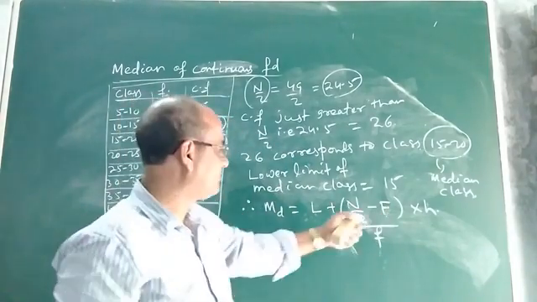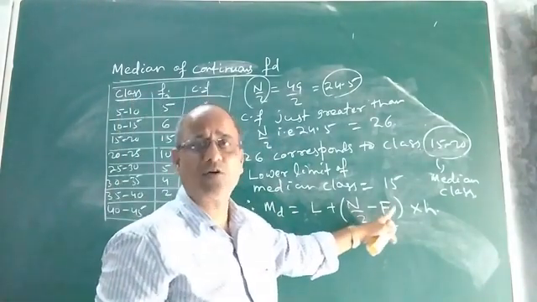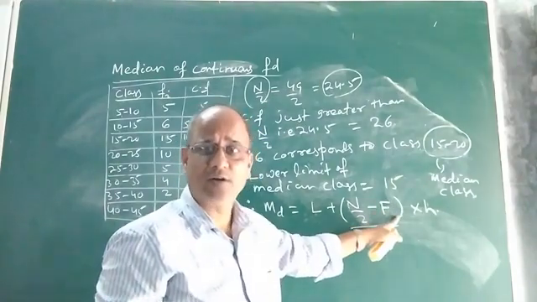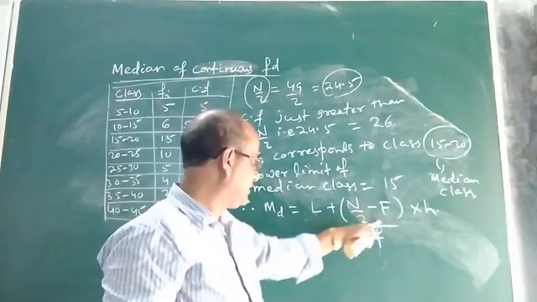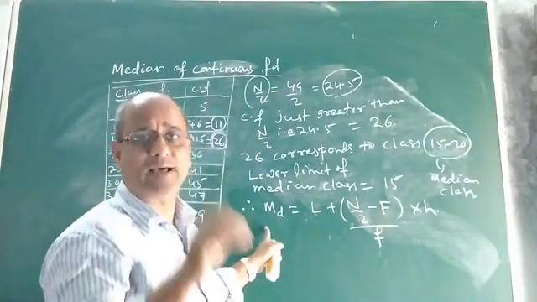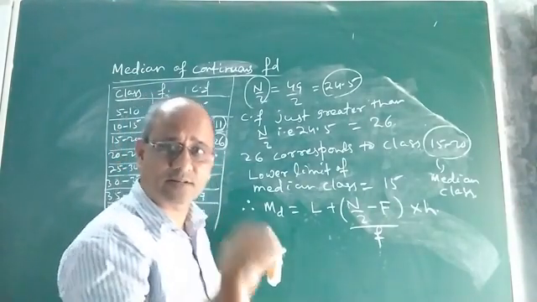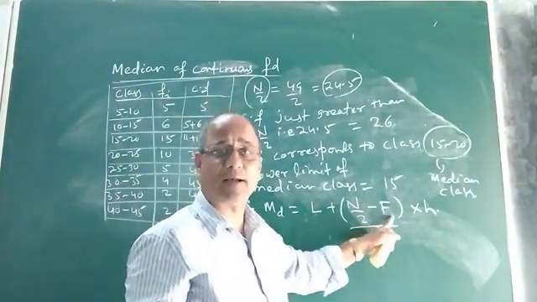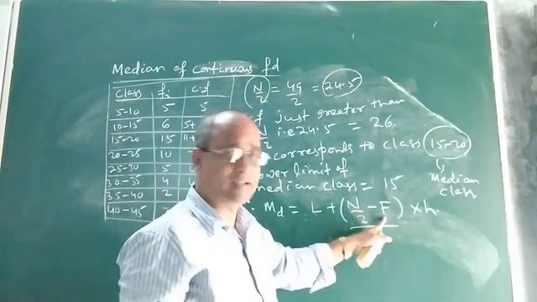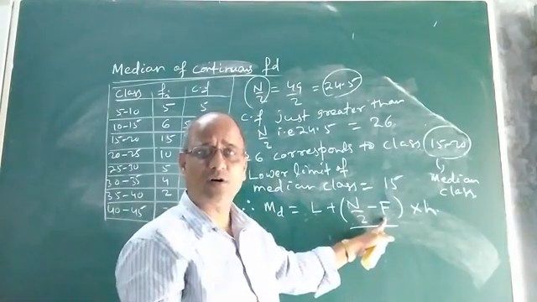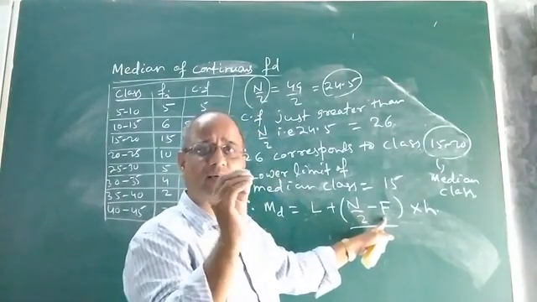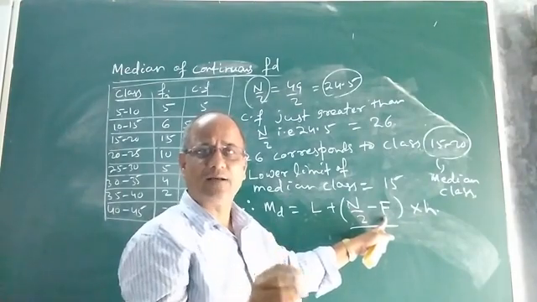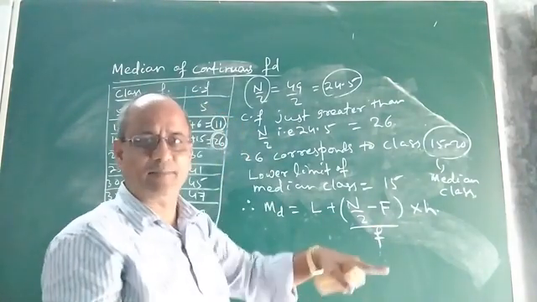Try to understand what capital F stands for in this formula to calculate the median of a continuous frequency distribution. Capital F stands for the cumulative frequency of the class preceding the median class.